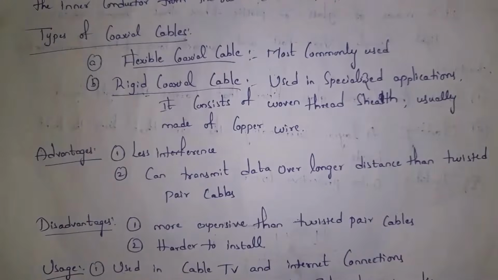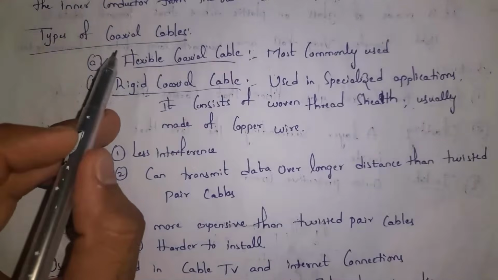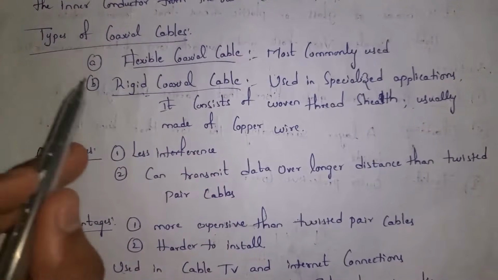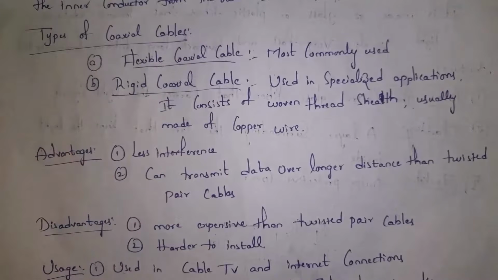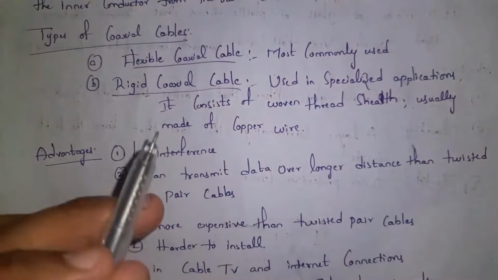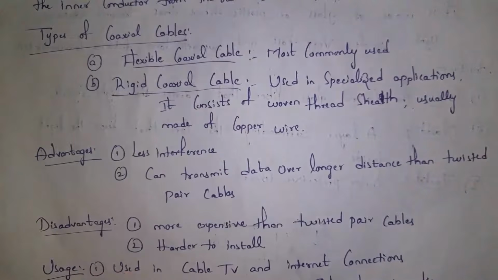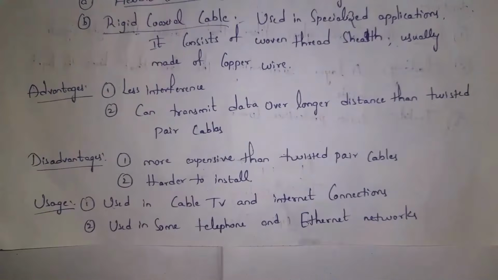Guys, coaxial cables are classified into two types. They are flexible coaxial cable and second one is rigid coaxial cable. Flexible coaxial cable is most commonly used, whereas rigid coaxial cable is used for specialized applications. It consists of woven thread sheet, usually made of copper wire. Guys, these are advantages of coaxial cable. If you use coaxial cable, other signals will not interfere. So our message will pass smoothly. So there is less interference. And when compared to twisted pair cables, coaxial cable can transmit data over long distance.